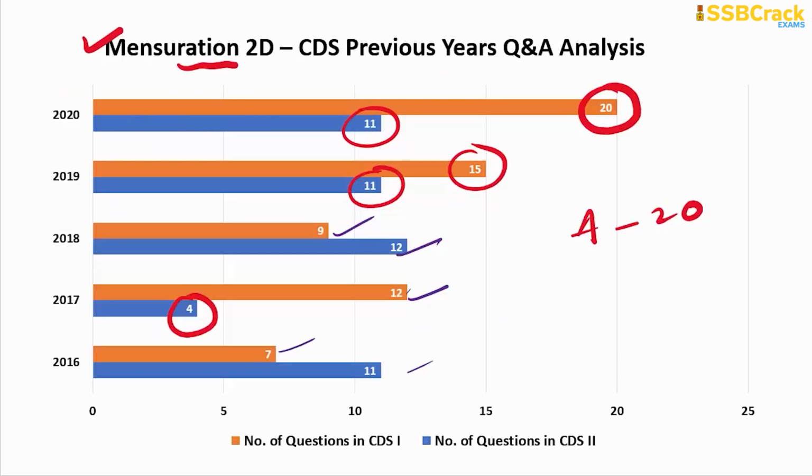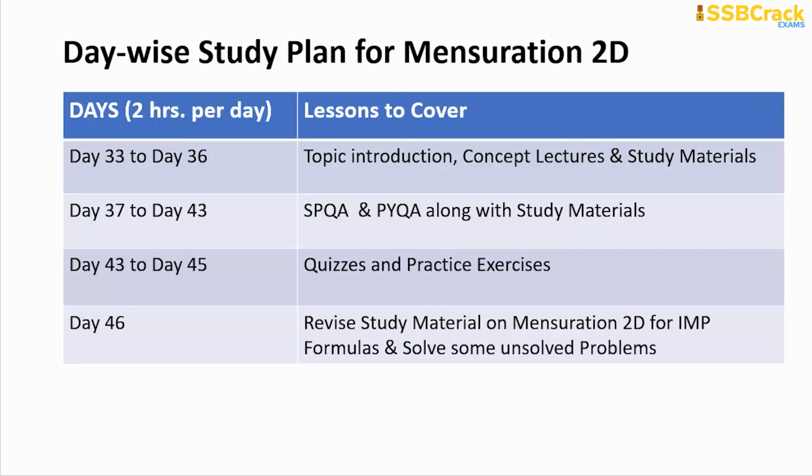So how should you prepare for this mensuration 2D topic? A day-wise study plan is awaiting you here: you dedicate your 2 hours per day when you are preparing for the next year examination, that you are just left with 1 year of study for your upcoming serious written examination.